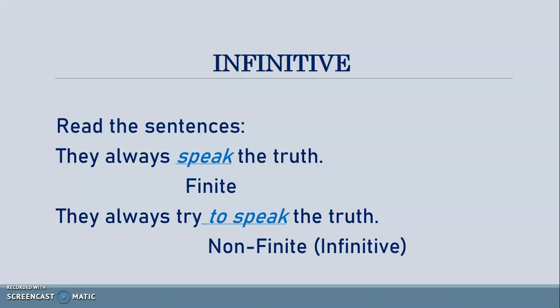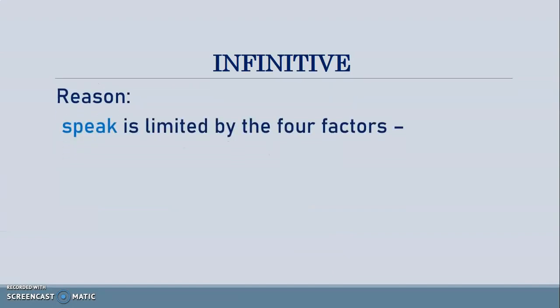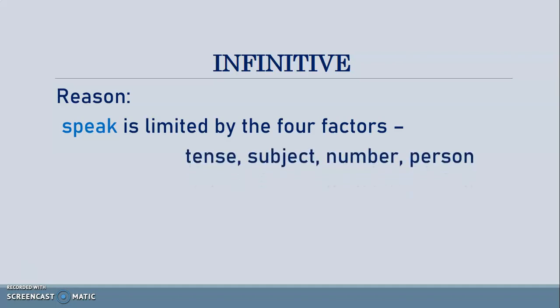The verb speak has a tense. It has a subject. In the first sentence, it has a subject, they. And they, the subject, has a person, third person, and it is in plural number. The reason is, speak is limited by four factors. One is tense, and the other one is subject, and the subject has number and person. So it is known as a finite verb.